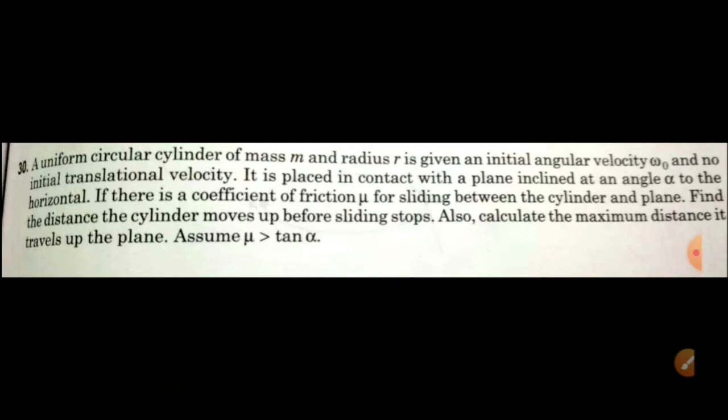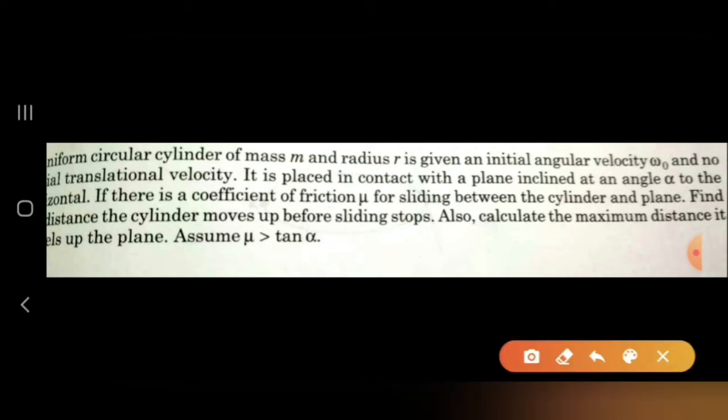So let's see what the keywords are and how to think about this problem, then I will be solving it. First, there is a uniform circular cylinder, and its radius is given. Initial angular velocity omega naught, but no translational velocity, only omega was given. It is placed on an inclined plane at angle theta to the horizontal. There is a rough surface, with coefficient of friction mu for sliding between the cylinder and the plane. Find the distance the cylinder moves up before sliding stops.